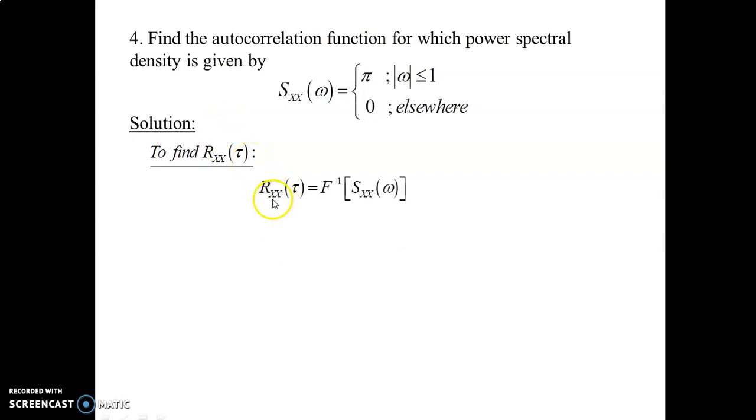You know the formula: Rxx of tau is equal to the inverse Fourier transform of Sxx of omega. The inverse Fourier transform is 1 divided by 2 pi into the integral from minus infinity to plus infinity of Sxx of omega e power i omega tau d omega.